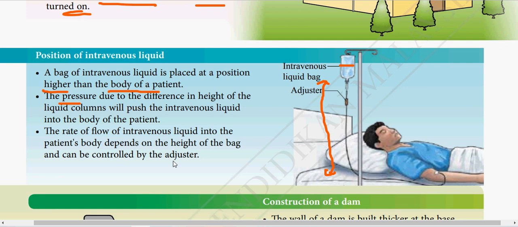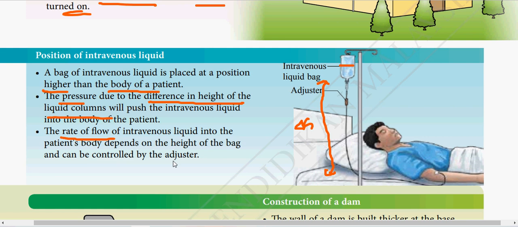Alright, so the pressure due to the difference in height of the liquid column will push the intravenous liquid into the body of the patient. So the difference in the height, or I can say difference in the depth, creates bigger pressure. The bigger the difference in depth, the bigger the pressure acting, and the liquid can go into the patient's body.